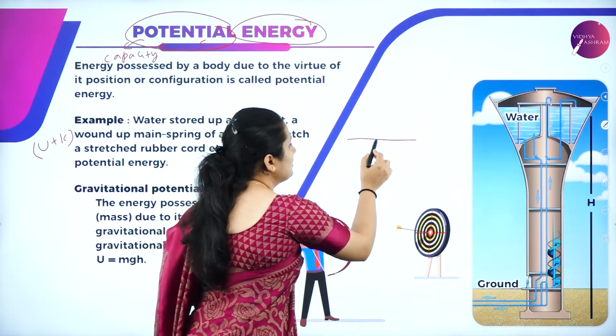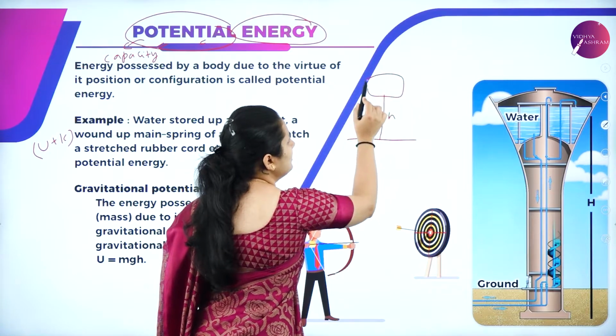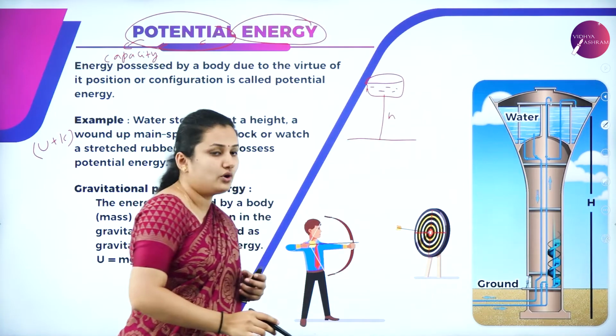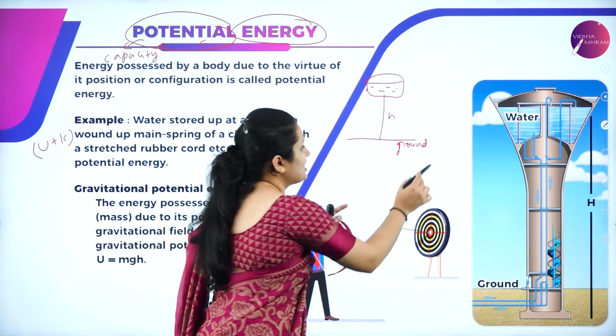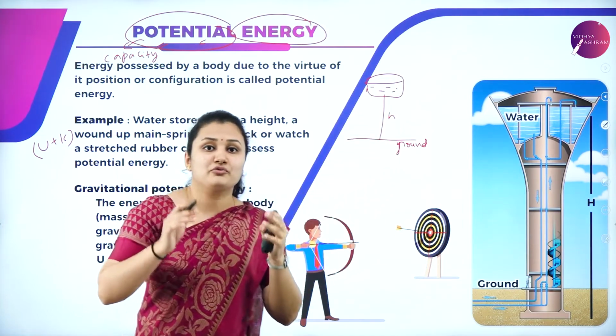For example, if I say water is stored in a tank, suppose you have a ground. From the ground, at a certain height h, water has been stored in the tank. So this is your ground.